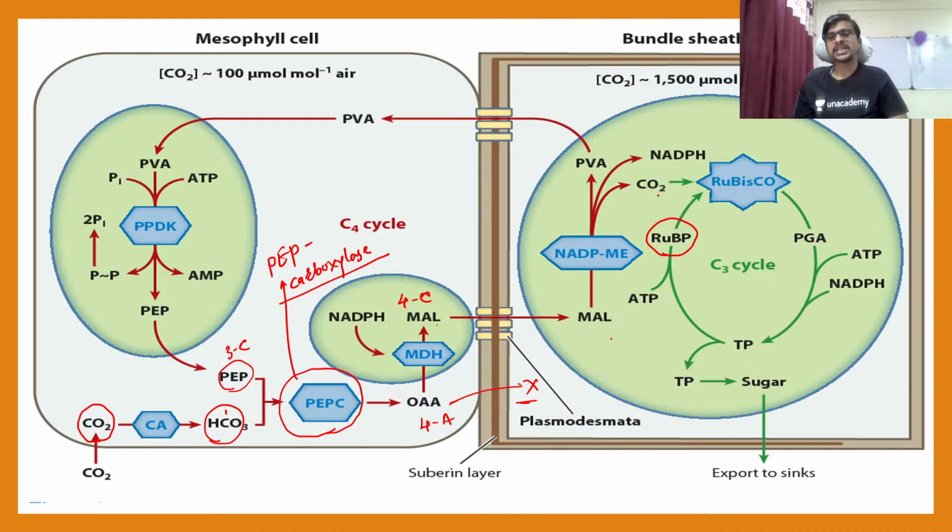Okay, so the malate is transported into the bundle sheath cell, and in the bundle sheath cell it is converted into pyruvic acid. So this is a 3 carbon atom compound, and malate is a 4 carbon atom compound.